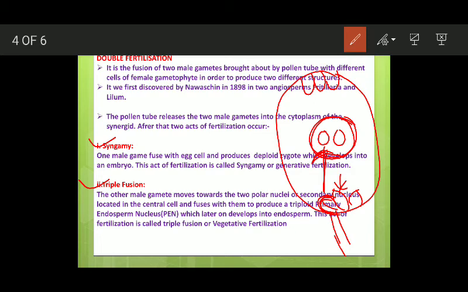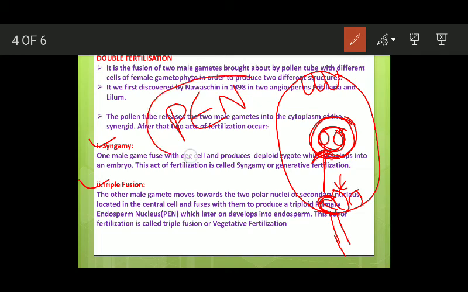Generative fertilization. The second one is triple fusion. The other male gamete moves towards the center of the female gametophyte, where you have the two polar nuclei, or you can say the secondary nucleus if these have already fused, and it fuses with them to produce a triploid primary endosperm nucleus. यहाँ पे ऑलरेडी ये दो न्यूक्लिय हैं और तीसरा आ जाएगा. They will all fuse and it will result in the formation of PEN. What is PEN? Primary endosperm nucleus.